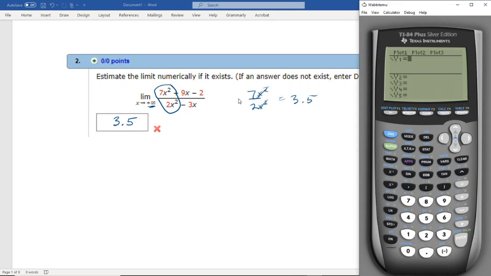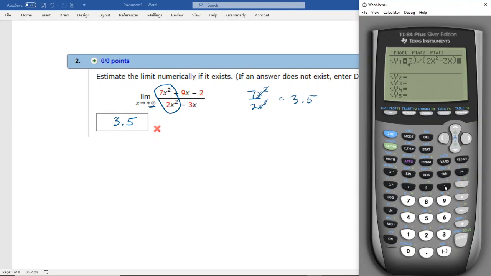I'm going to show you that that does also work here. So we're going to clear out, I'm going to put this whole function in there, 7x squared. This is a good way, let's see, I need a parenthesis, so I go second insert, which is the delete key. I can insert and then it's plus 9x minus 2, close the parentheses, divide it out, put another parentheses, 2x squared minus 3x.